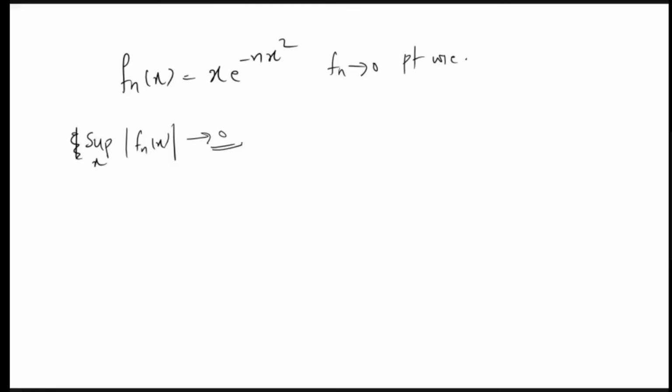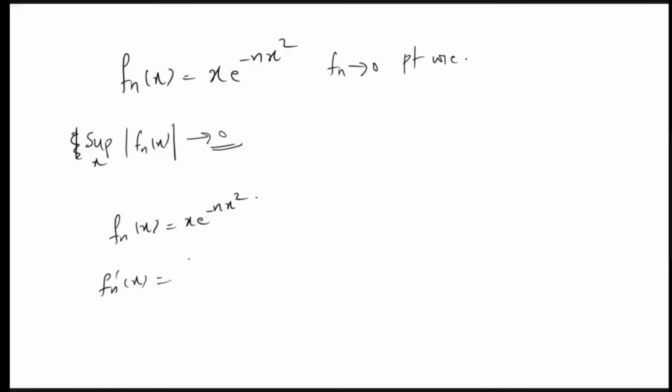This is what we need to prove. So, first we need to find what is the supremum of fn(x). Then only we can compute whether it converges to 0 or not. So, how to do that? How to find the supremum of a function? We have done it in our +2, like if fn of x is equal to x e raised to minus n x square, we will just find its derivative.